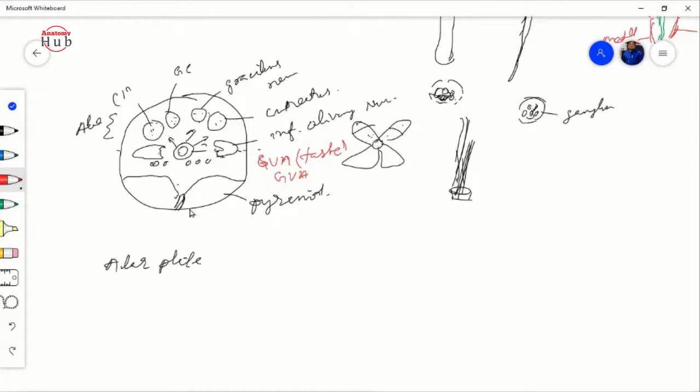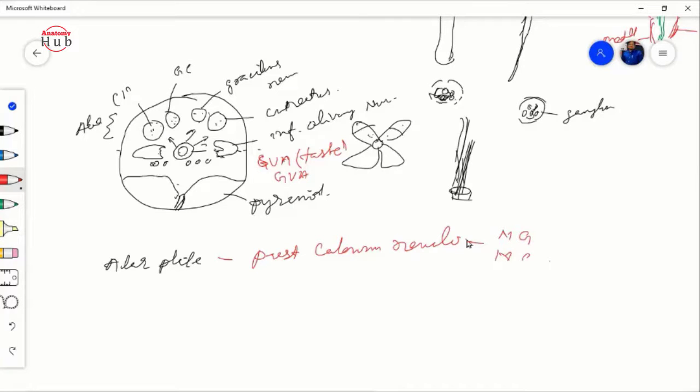So all this alar plate will be fragmented and will form your nucleus gracilis as a posterior column nucleus. So first we will find the posterior column nuclei, that is nucleus gracilis and nucleus cuneatus.